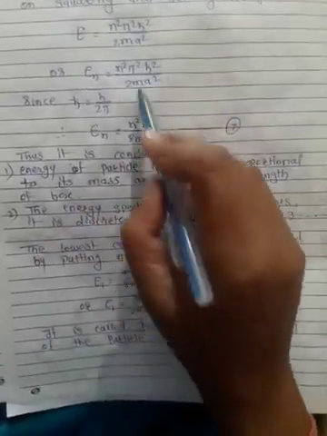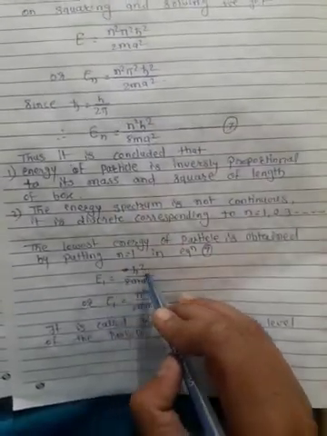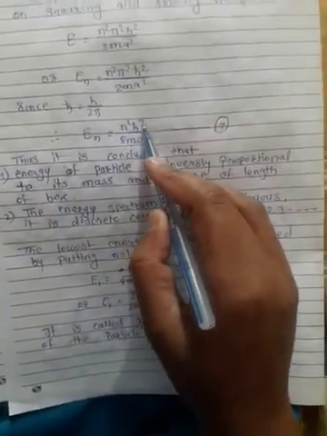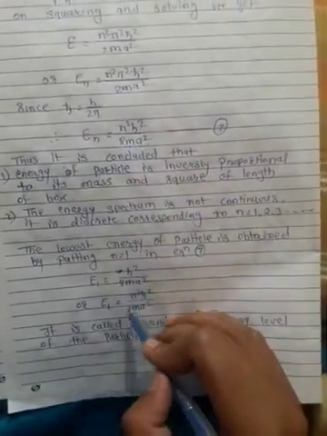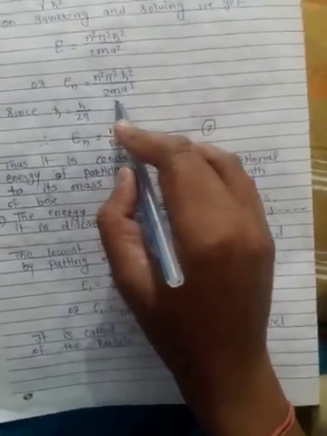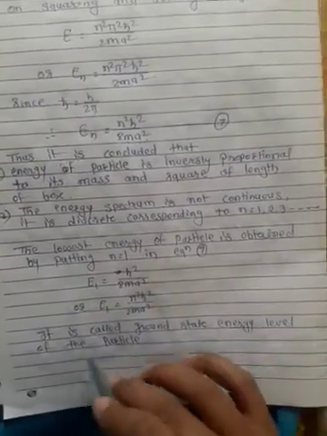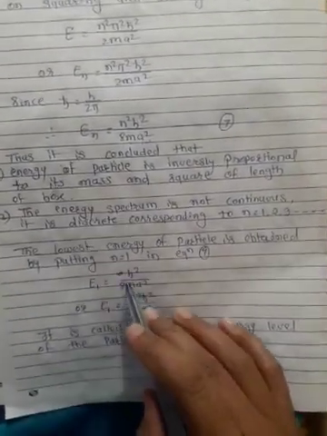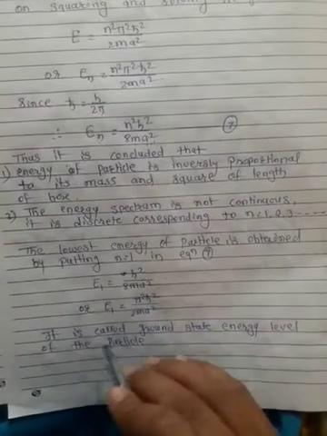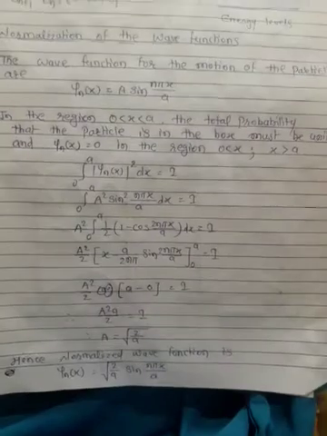Here in both equations, if we substitute n equal to 1, then what we get? E equal to h square upon 8 m a square, or here we get pi square h cross square upon 2 m a square. It is called the ground state energy level of the particle. For the first energy level, meaning n equal to 1, we get this equation, and this is called the ground state energy level of the particle.